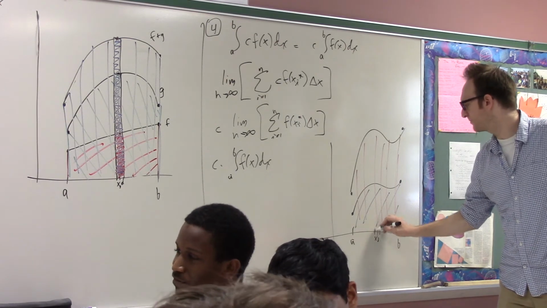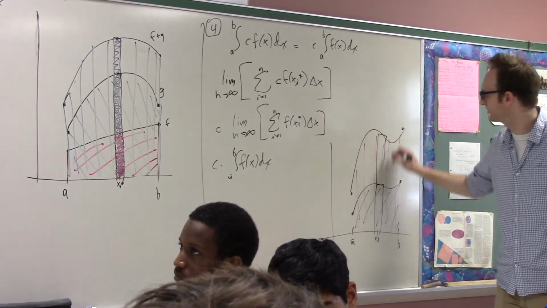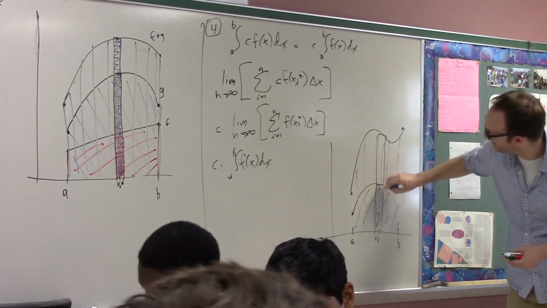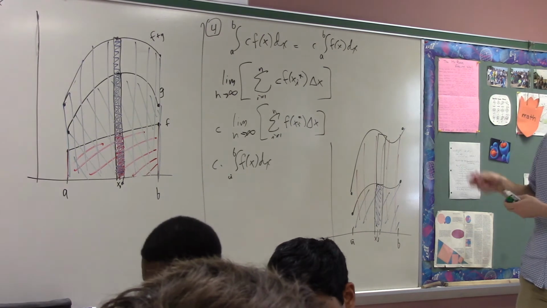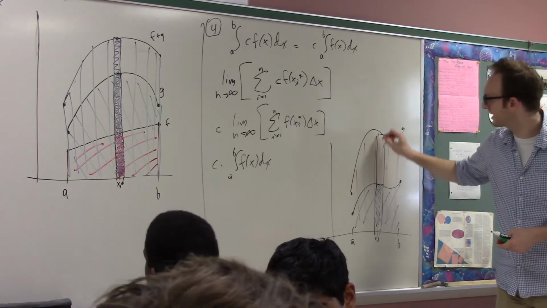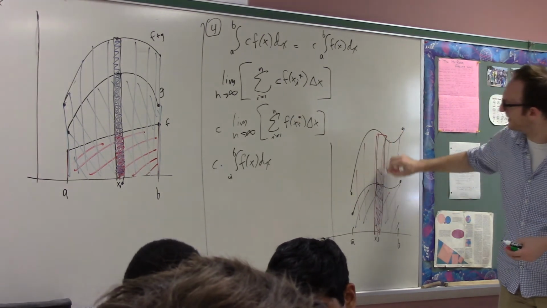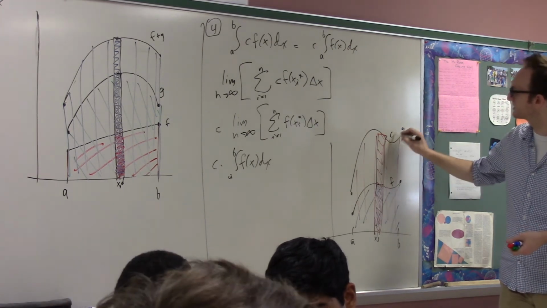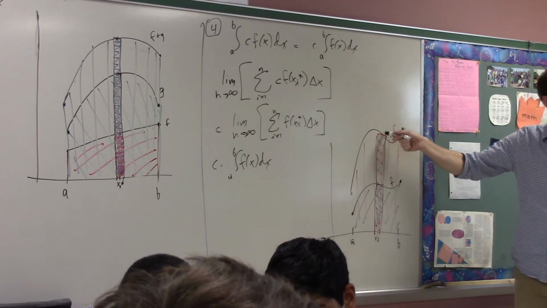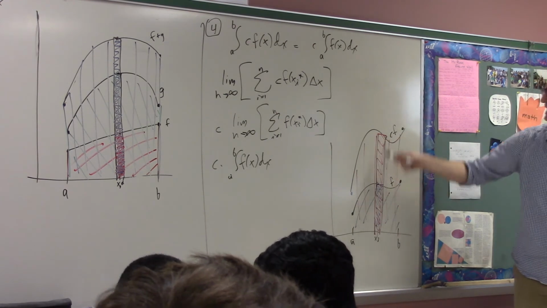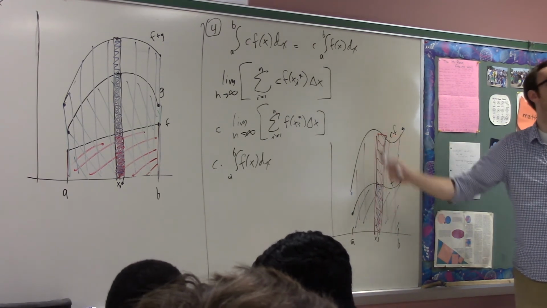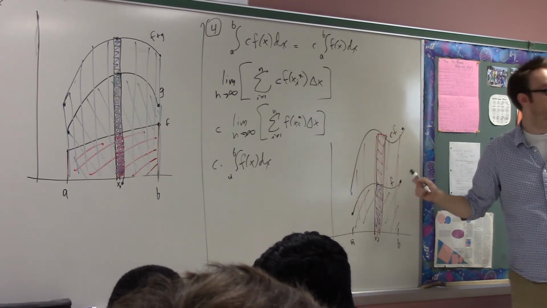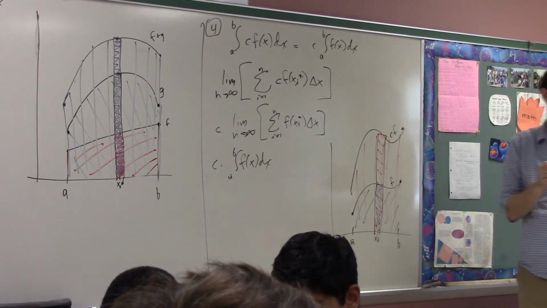If I go to the ith subinterval, the height of this rectangle and the height of this rectangle, the taller rectangle has to be precisely c times the height of the other rectangle in order for this whole thing to work, right? If this is the f function and this is the cf function, then the height of the ith rectangle must be c times the height of the f rectangle. And so if each rectangle has c times the area, then the whole integral has c times the area. That works for any c.